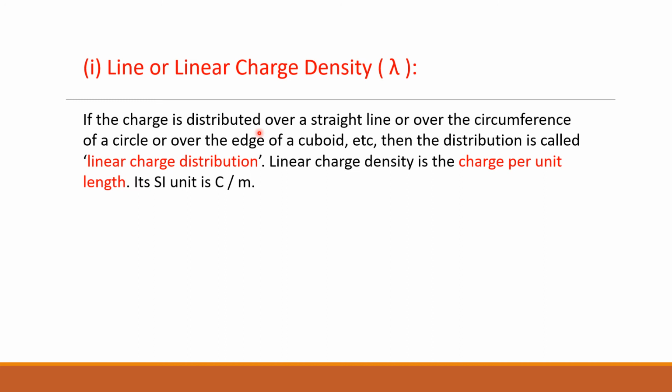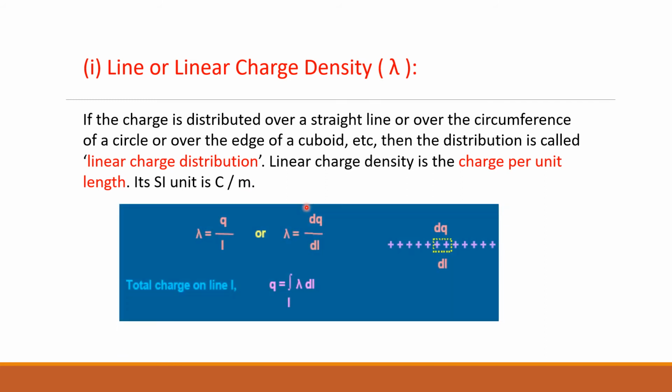We define its density as, density is what? Linear charge density is charge per unit length. Here it is along the line, so charge per unit length. And its SI unit is charge coulomb and length meter, coulomb per meter. So this is a situation along the line, where positive charges are shown along the line.